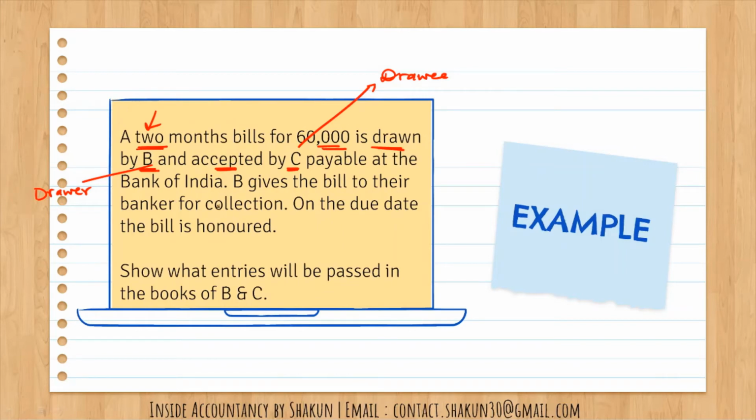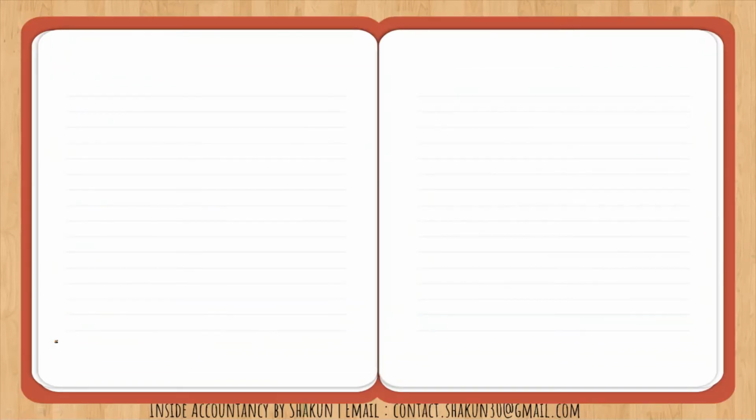B gives the bill to their banker for collection. Since B was the drawer, he sent the bill to the bank for collection, and on the due date, the bill is honored. The bill is honored means the bill is met on the date of maturity. So what entries will be passed in the books of B and C? Now, let's solve this question.